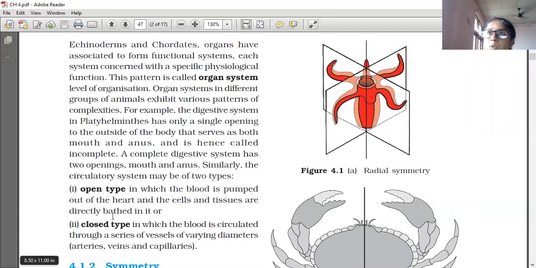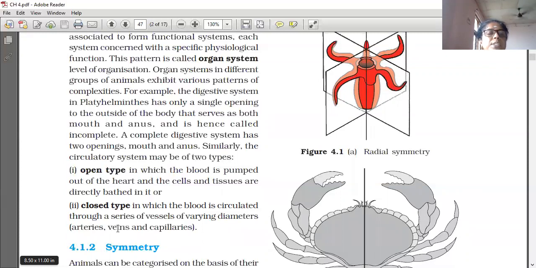So two types of circulatory system are there, closed and open. In open type, blood is pumped out of the heart and cells and tissues are directly bathed in it. In closed type, blood is circulated through a series of blood vessels of varying diameters. The diameter of the blood vessel varies, and accordingly they are named artery, vein and capillaries.